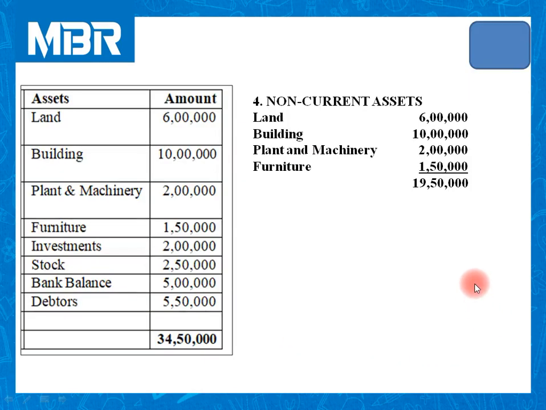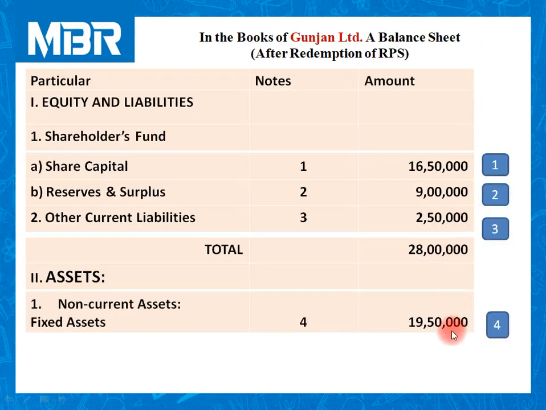Let us check note number 4. Non-current assets. This is the asset side of the balance sheet given to us in our question. Land 6 lakhs, building 10 lakhs, plant and machinery 2 lakhs and furniture 1,50,000. So total of non-current asset is rupees 19,50,000.